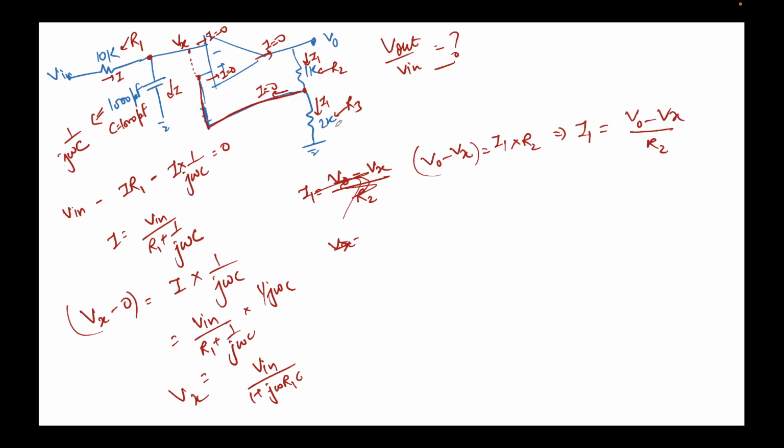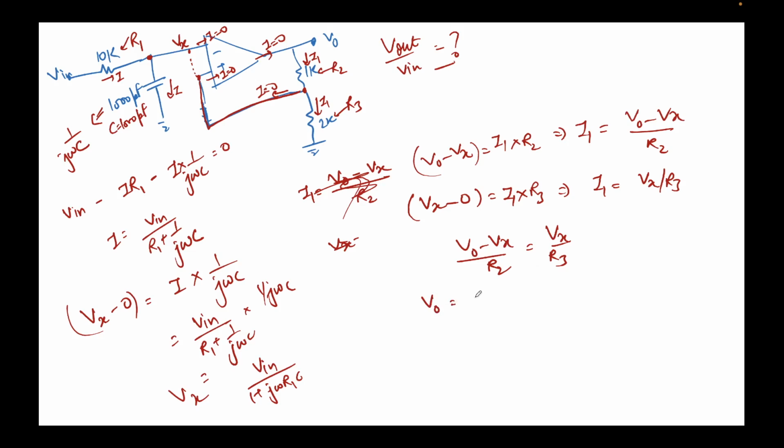Now I apply Ohm's law across this resistor R3. The voltage across this resistor is Vx. Note that this voltage is Vx because of virtual short. Vx minus 0, this is 0 here, equals the current flowing through this resistor, which is I1, times R3. I'll get the value of I1 as Vx upon R3. So these two values have to be equal. So I can simply say V naught minus Vx upon R2 equals Vx upon R3. This will give me V naught equal to Vx times (1 by R2 plus 1 by R3).